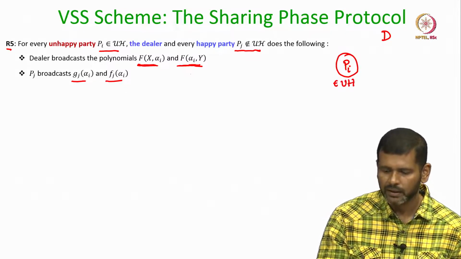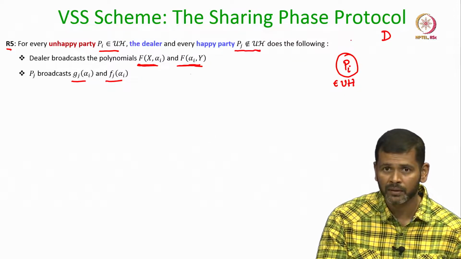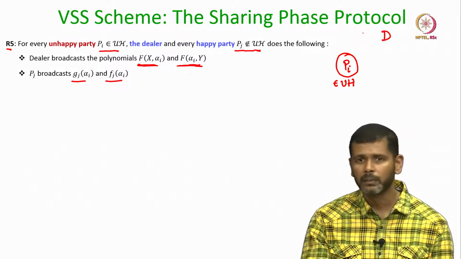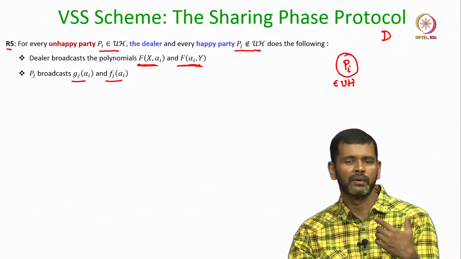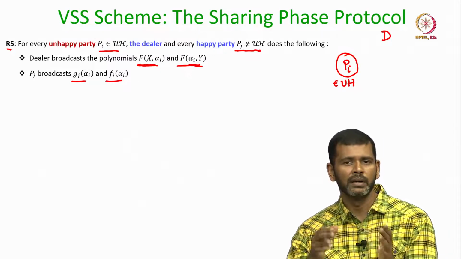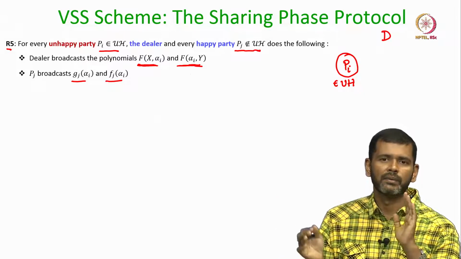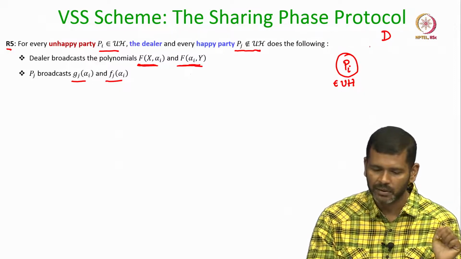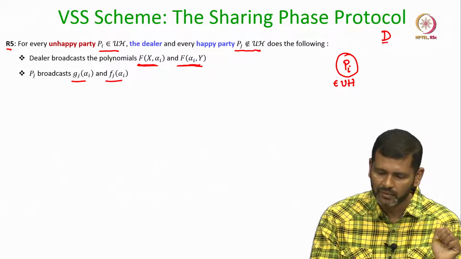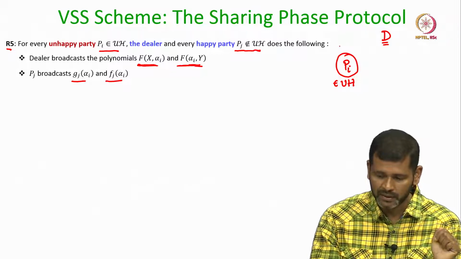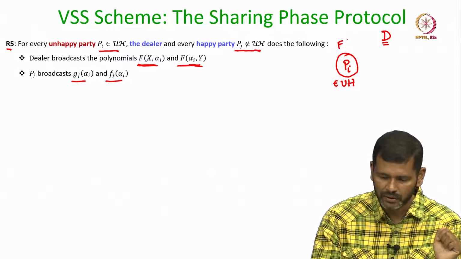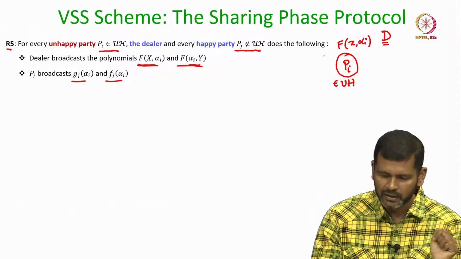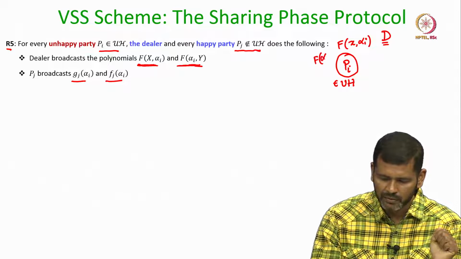Okay. This unhappy party Pi is supposed to now receive its row and column polynomial, because whatever row and column polynomial it would have received from the dealer during round 1 is not consistent with the remaining parties. So, now what the dealer is doing in round 5 is we are asking the dealer, you now make public the row and column polynomials of this party Pi, who is still unhappy. So, the dealer is saying okay, its row polynomial should be f of x, alpha i and its column polynomial should be f of alpha i, y.